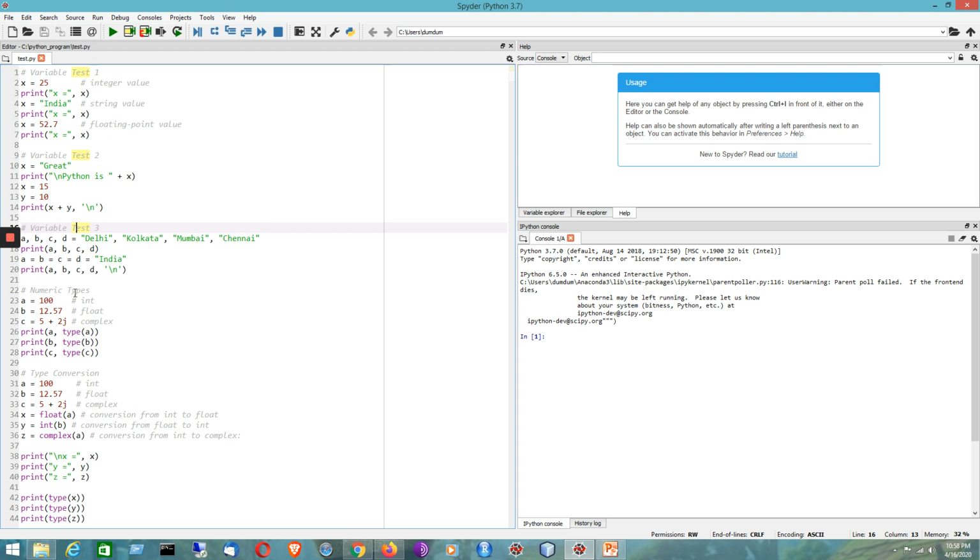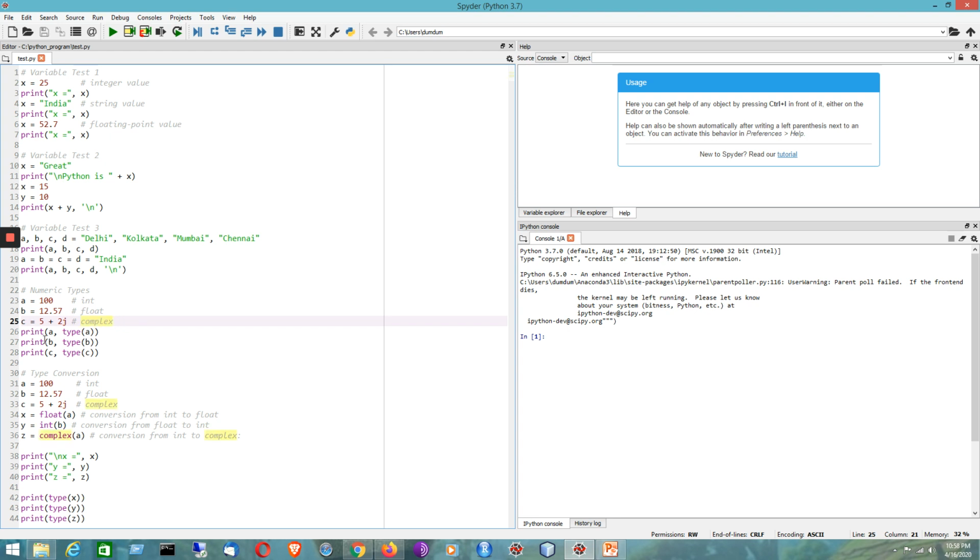Now I'll be seeing the Python numeric types. As I have already told, there are three types of numbers: integer number, floating point number, and complex number.